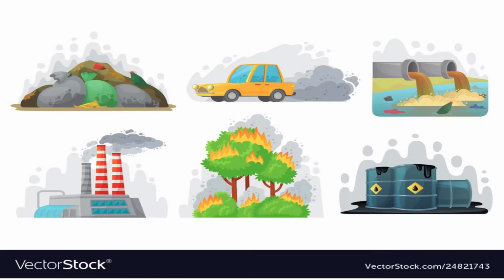Now here we have 6 different images. In these 6 different images, we are talking about the different causes which are leading to the air pollution. Now let us go one by one. The first image is of a garbage bag. Different garbage bags are accumulated in the dumped area, and the stinky smell which we get from the garbage, it causes air pollution.